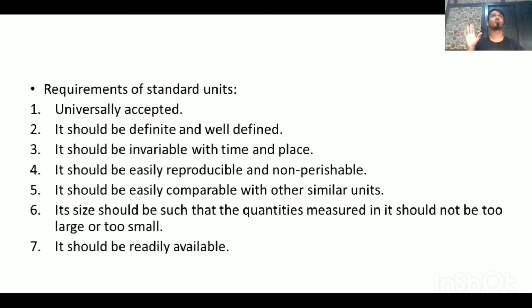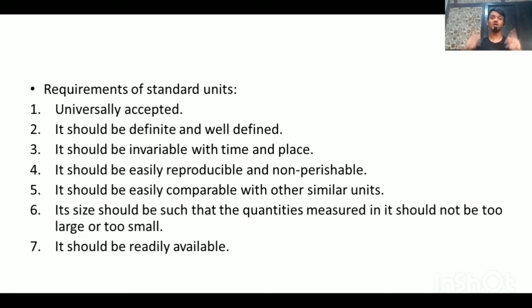Like we can't make units locally. Say, if in your society you make a new unit, and in my society I make a new unit, then how can we trade with each other? It won't be possible for us to trade, as we won't know how to compare our goods, and how it can be measured in your unit or in my unit. So it should be universally accepted.